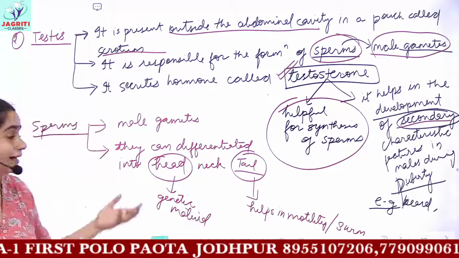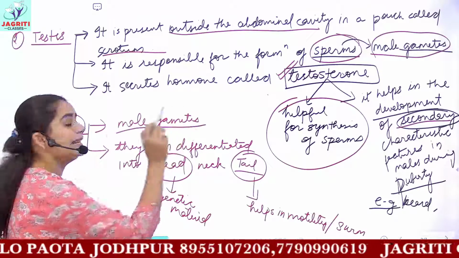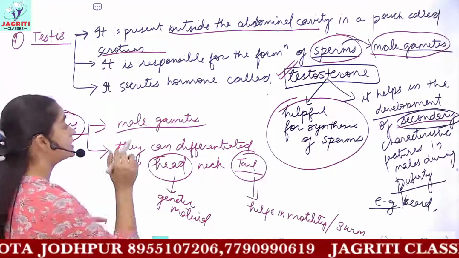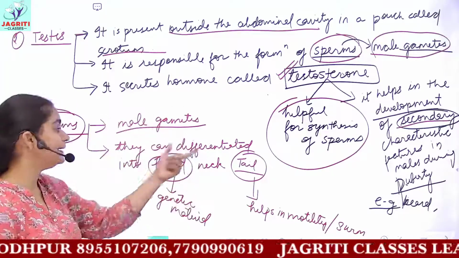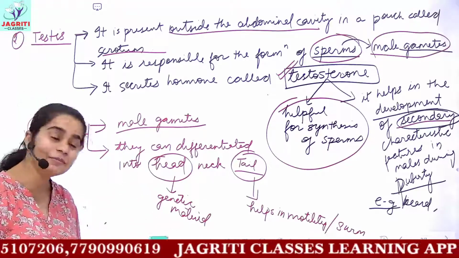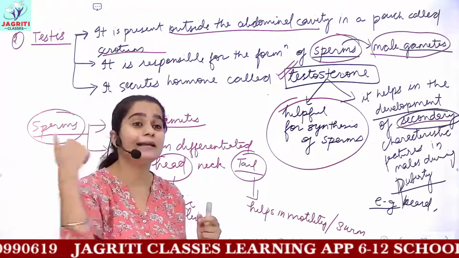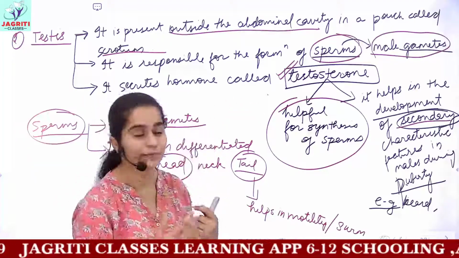So this was a brief introduction about sperms. Sperms are the male gametes in human beings. Their body is differentiated into head, neck and tail regions. The importance of the head is that it contains genetic material, and the tail helps the sperm to swim and move forward in the reproductive passage.